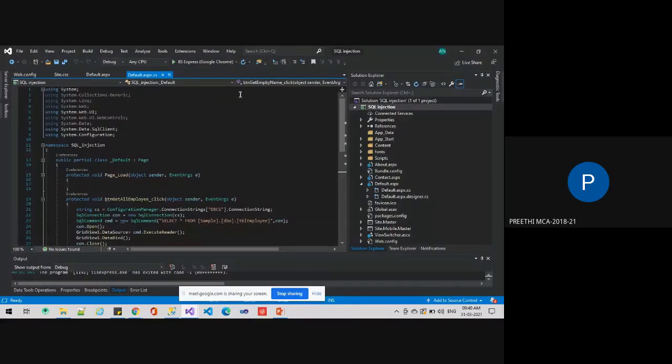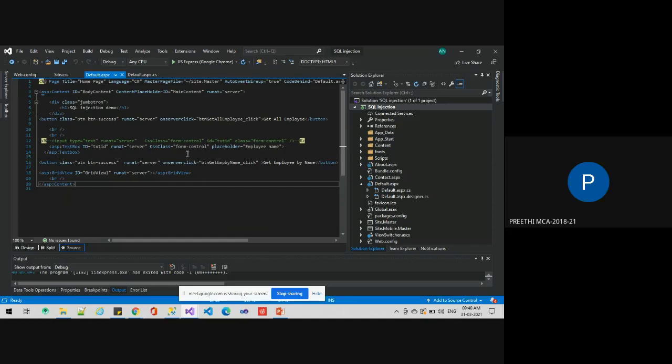For coding I have used Visual Studio, and for the database connection, SQL Server Management Studio. This is the design part, a combination of Bootstrap code and ASP code. We have two text boxes, a button to get all the details, and a grid view to load the data from the database dynamically using the inputs.